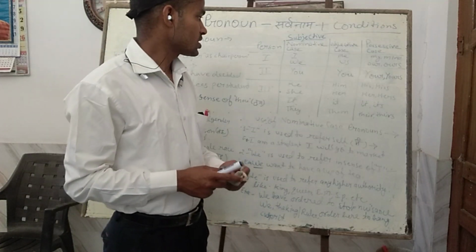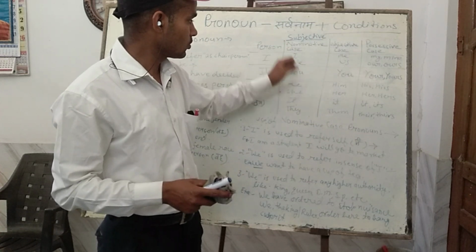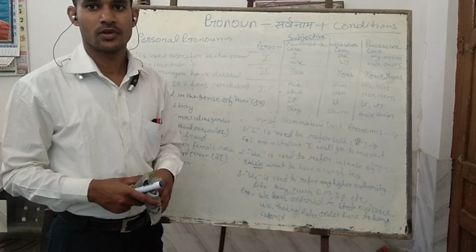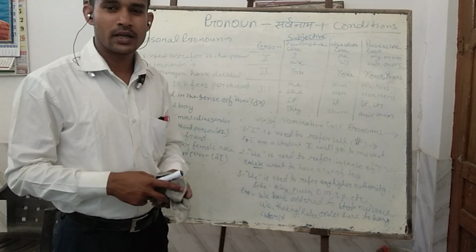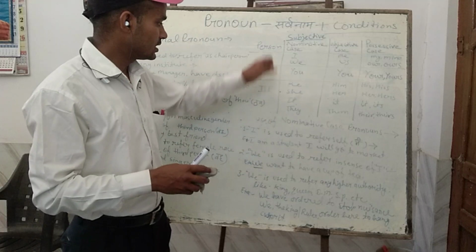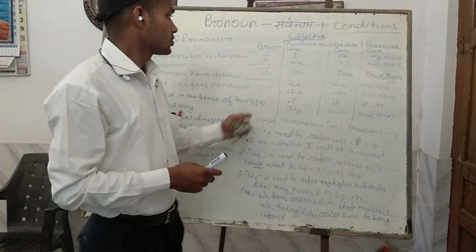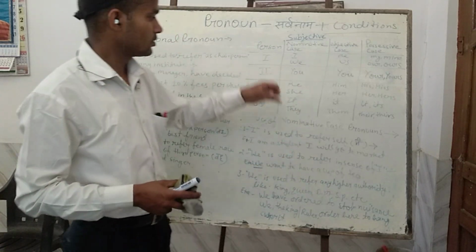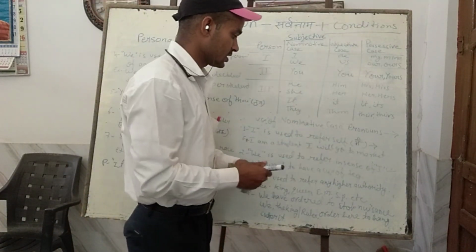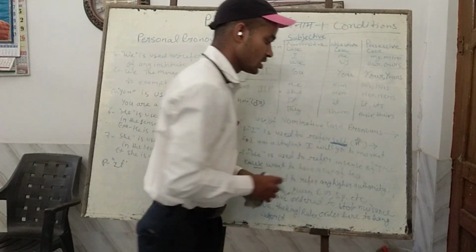First of all, I would like to tell how the personal pronoun nominative case is used, and for how many purposes these nominative cases are used. So first of all, I is used to refer to self. Here, self means I is used to refer to self.